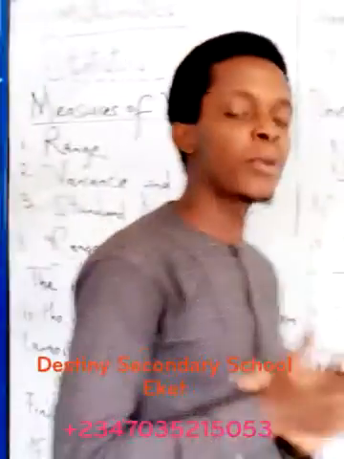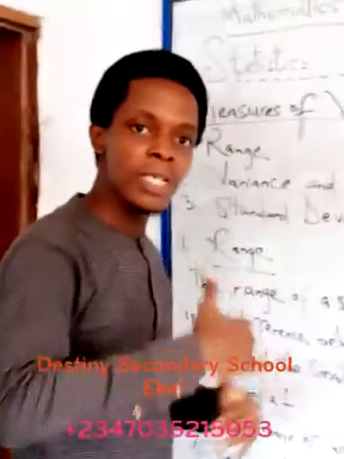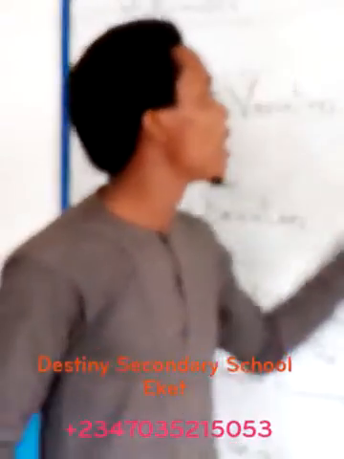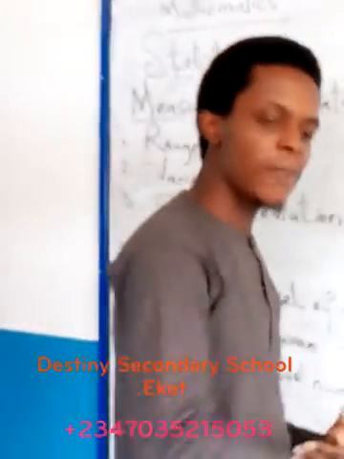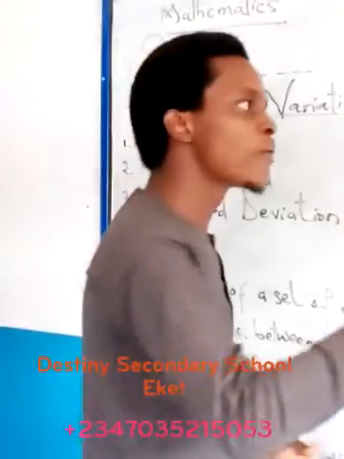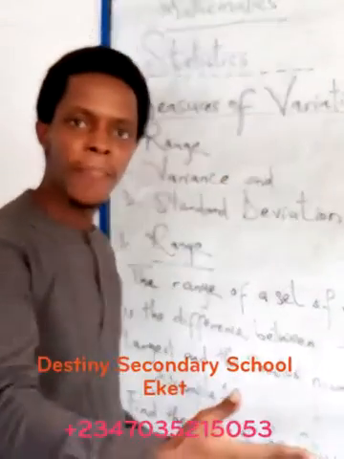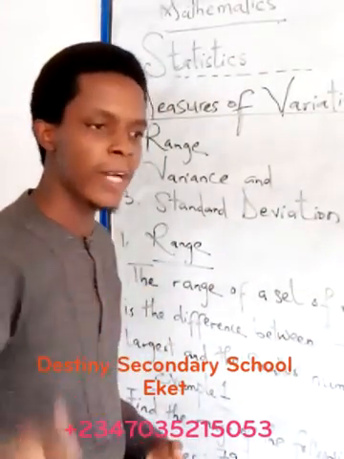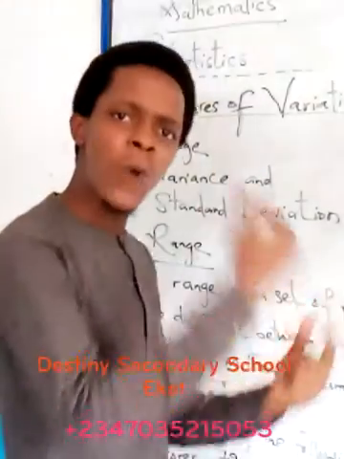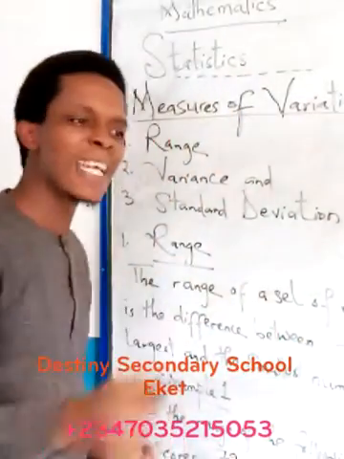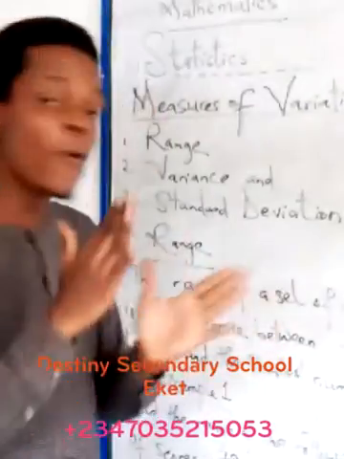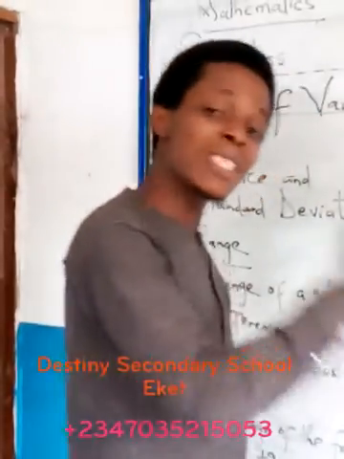The deviation from the mean here, we've treated the mean in our previous class, which you know is the sum of the set of numbers divided by the total number of values or figures in that set. So now, if you are deviating from the mean, take a set of numbers like 1, 2, 3, 4, 5. The mean is the summation of 1 plus 2 plus 3 plus 4 plus 5 divided by how many numbers are in that set. There are 5 numbers. So when you sum up 1 plus 2 plus 3 plus 4 plus 5 divided by the total number, which is 5, that gives you the mean.